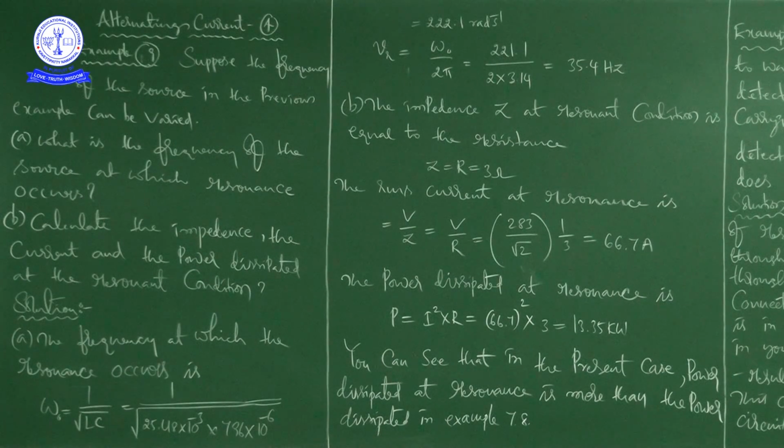But now we need to remember what is the main thing in the previous example problem.